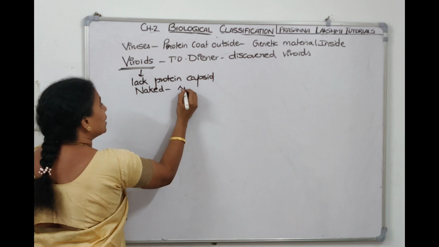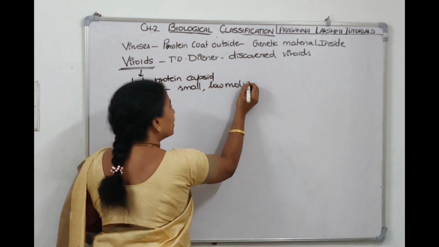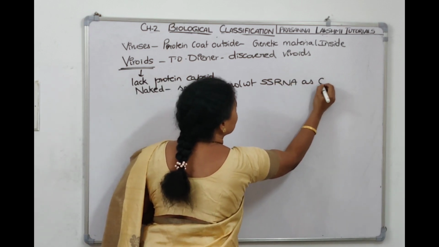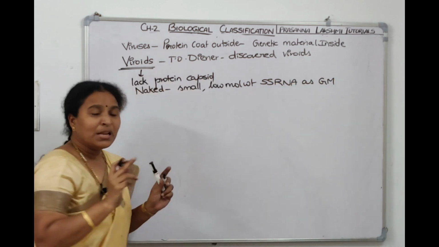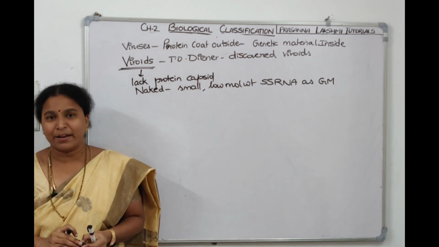Then what do they have? They have small, low molecular weight single-stranded RNA as the genetic material. They have only single-stranded RNA which is not wrapped by a protein coat. Then we call them viroids.